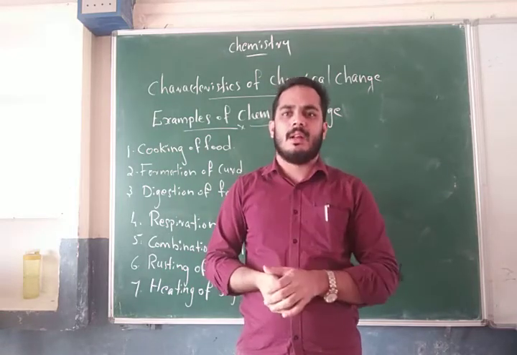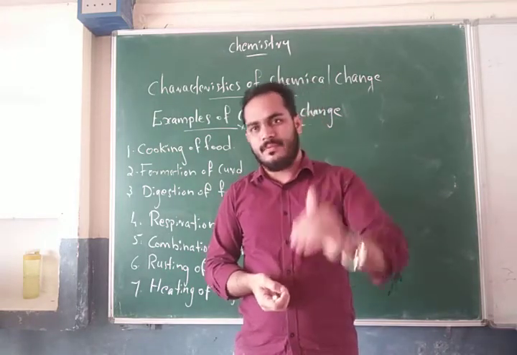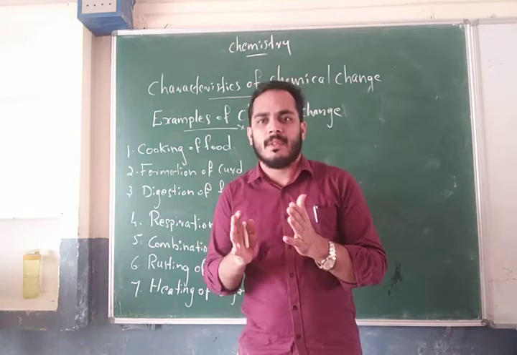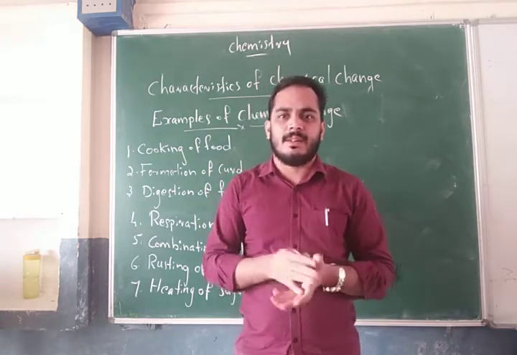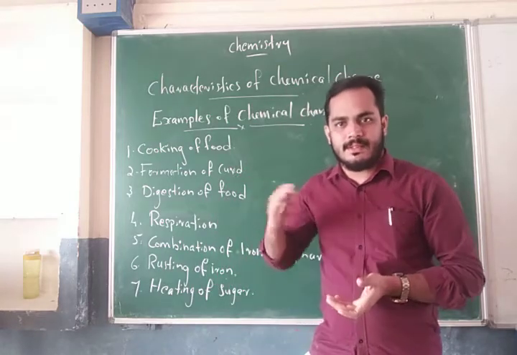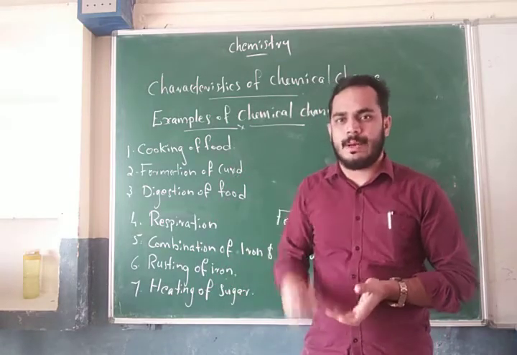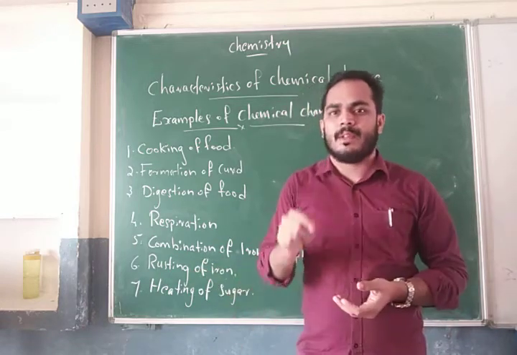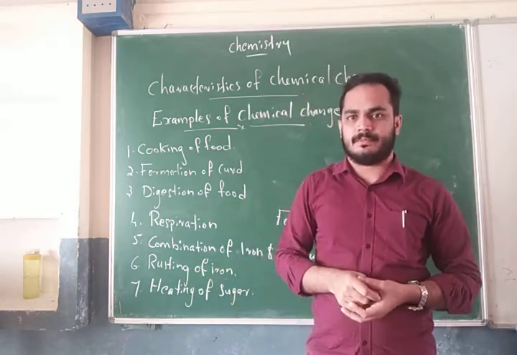That brown substance appearing on the surface of the iron is called rust. It is not reversible, it is an irreversible process, and rust is a new substance. That's why the rusting of iron is a chemical change.